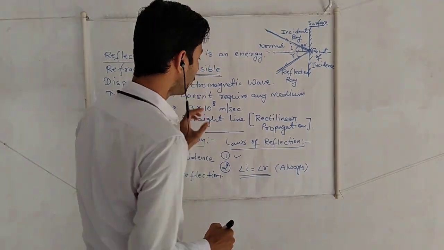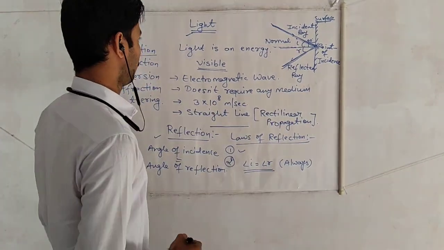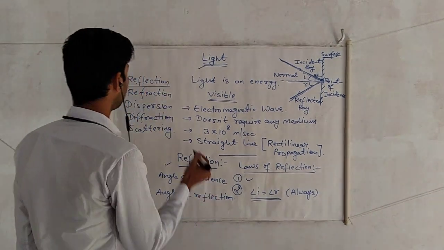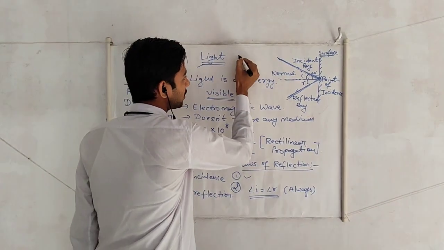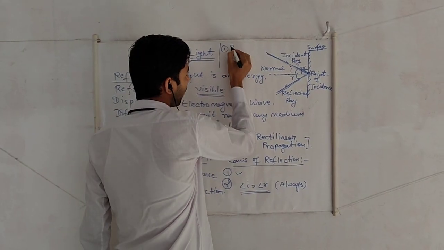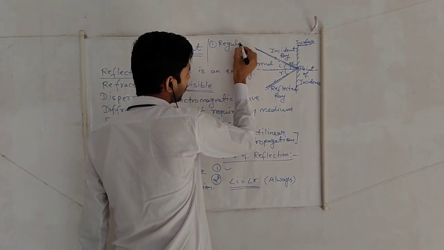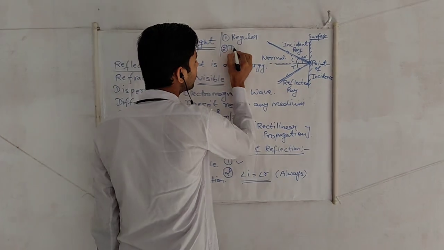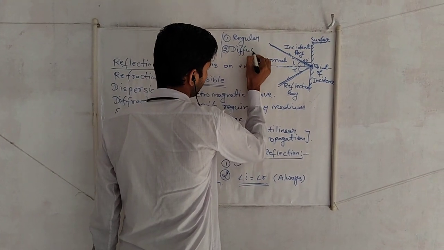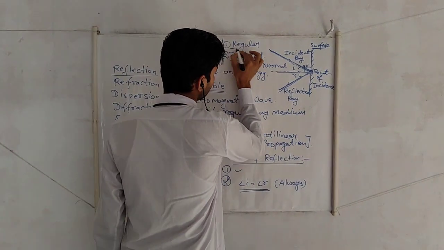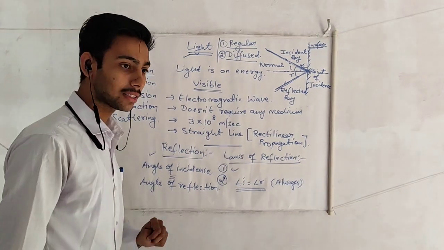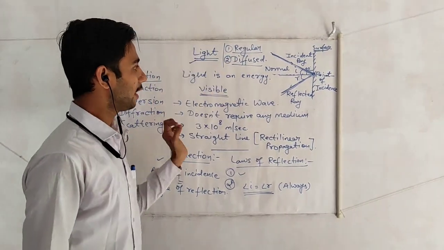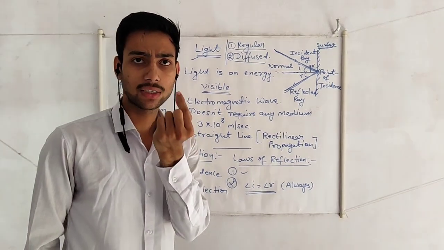Now, moving on to the types of reflection. There are basically two types of reflection. The first is called regular reflection and the second is called diffused reflection. They both vary on a particular single point.